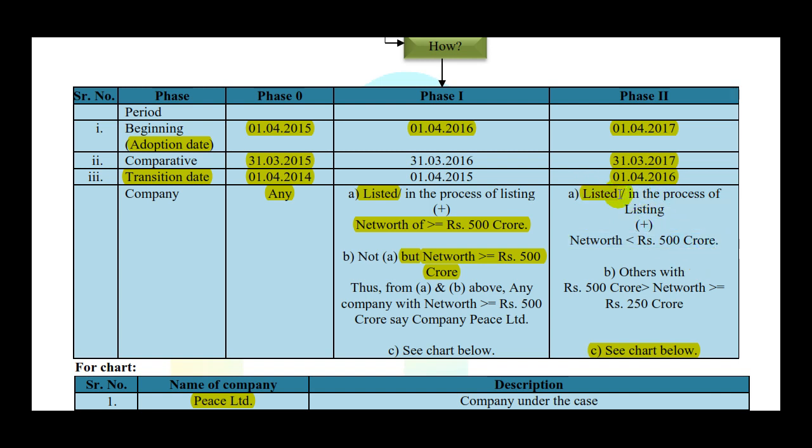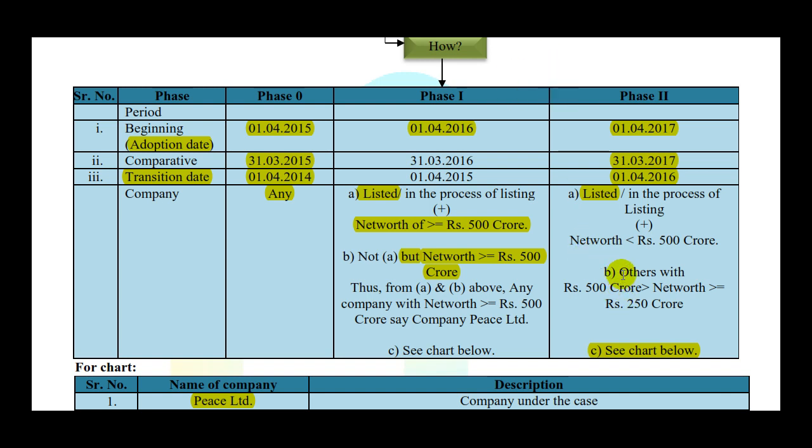So I will say that listed companies having net worth more than 500 crores are getting covered in phase 1, and rest all companies are getting covered in phase 2. So in short, for all those companies where the equity or debenture, debt security are listed or in the process of listing, they are getting covered either in phase 1 or in phase 2.